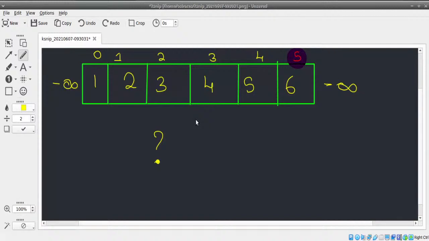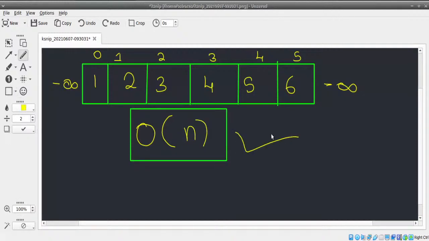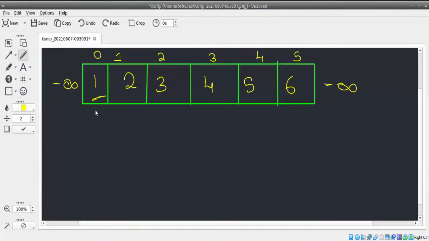So, as all of you have said, absolutely right. The worst time complexity, as Vamsi and Varun have pointed out, and as Sakshi has pointed out as well, is big O of n. This is the worst time complexity because we need to check for every element if it's greater than its next element. So we'll check it for index 0, 1, 2, 3, 4, and 5. We will only find that the value at index 5 is the peak because it is greater than the element to the left of it and the element to the right of it.